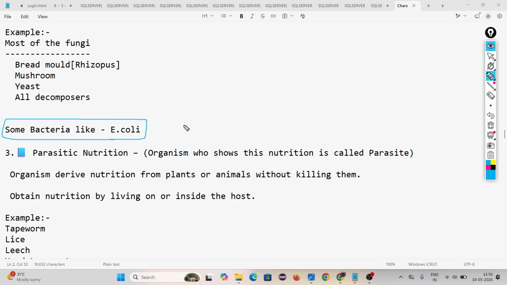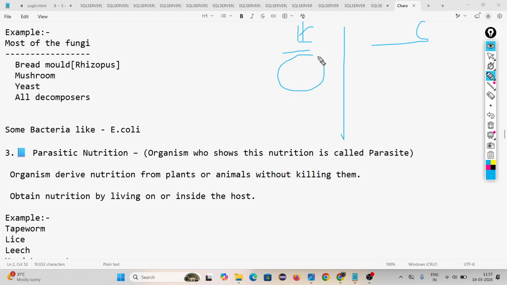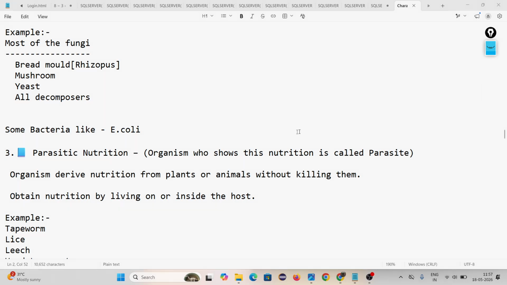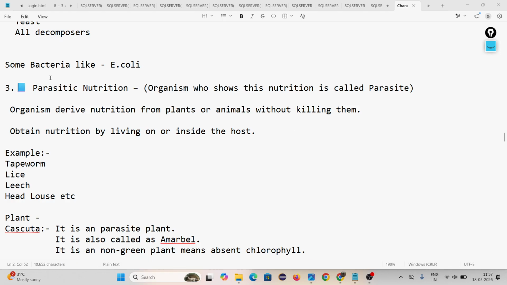Okay, you understand? The main difference between holozoic and saprophytic is that holozoic organisms take complex food into their body and digestion is happening internally, inside the body. But here digestion is happening outside the body.